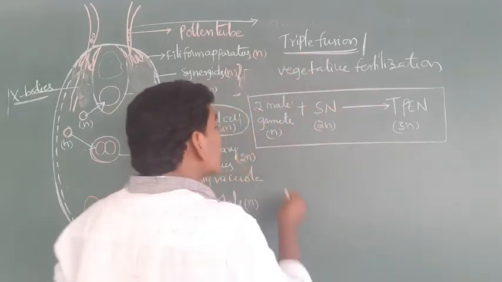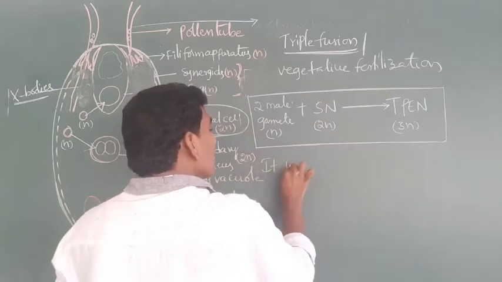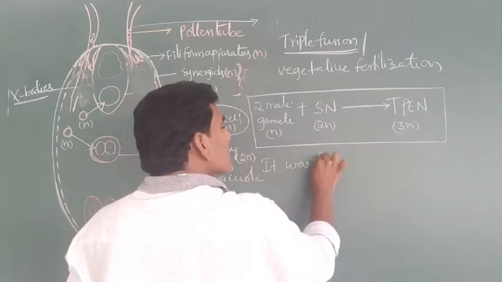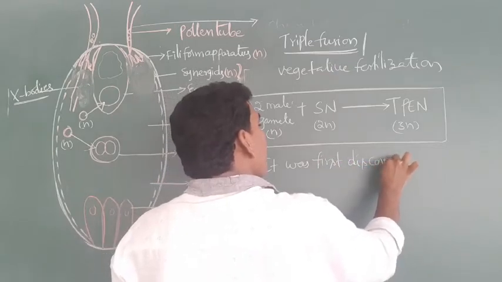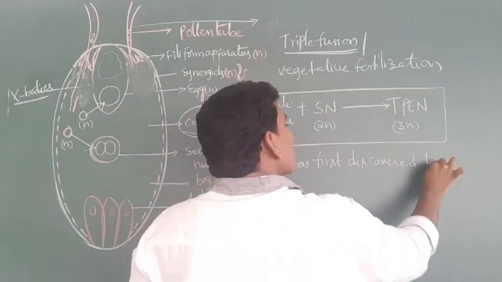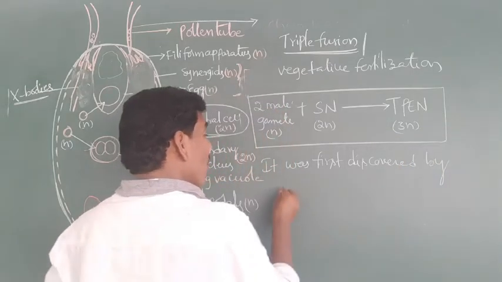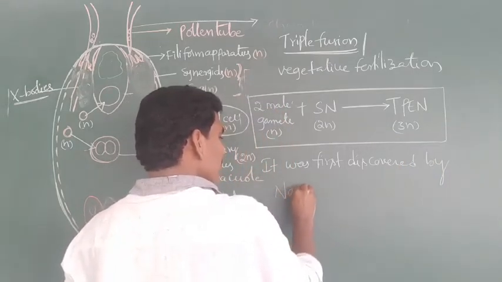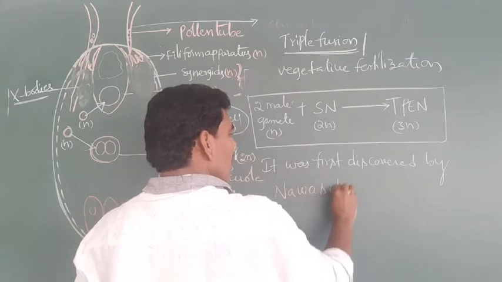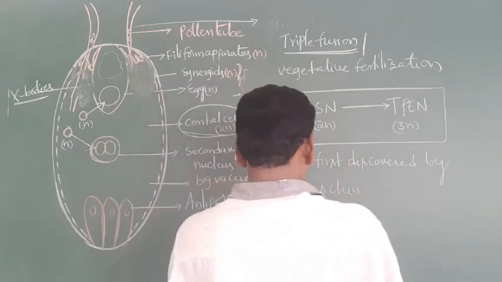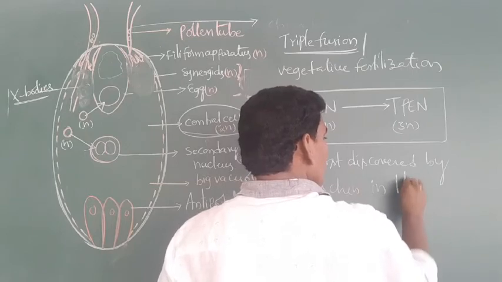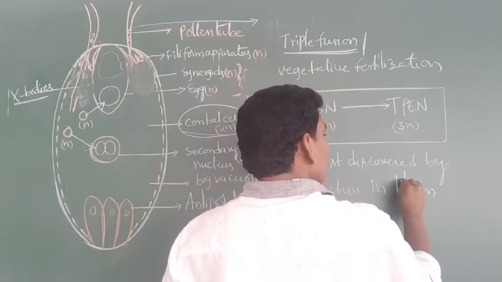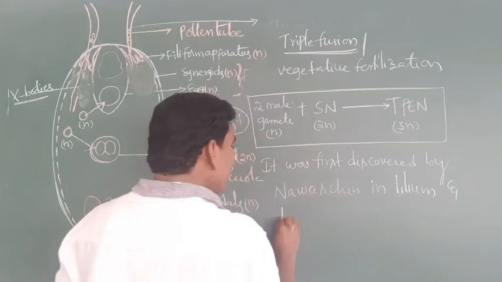It was first discovered by Nawaschin in Lilium and Fritillaria.